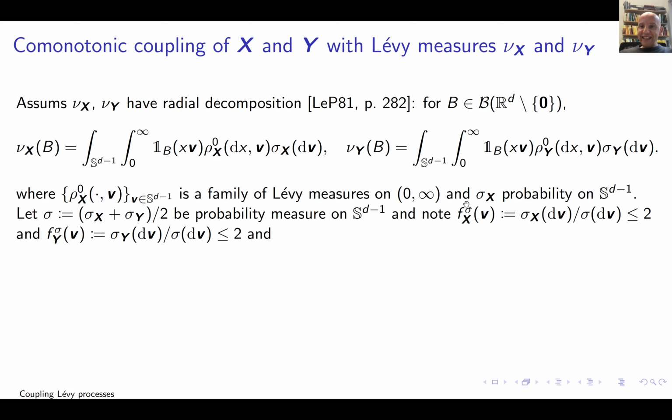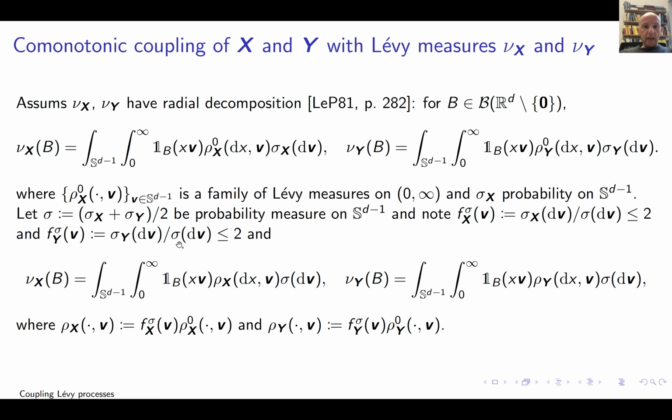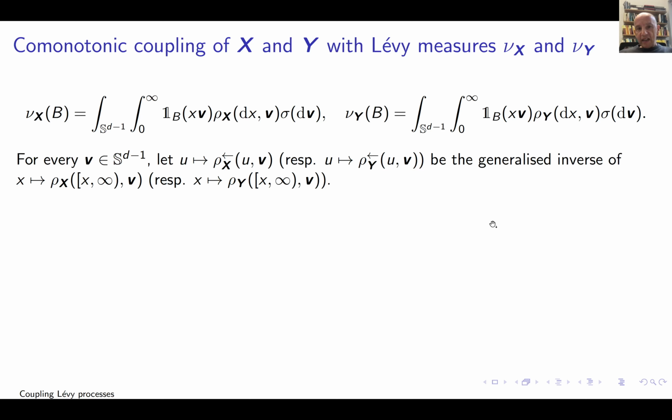And I look at the densities, mu x with respect to mu, and sigma y with respect to sigma. And now you see, I can write mu x integrated with respect to sigma, not sigma x anymore, but the sigma is the same now in both cases, except that I need to change this multiplicative factor. The multiplicative factor here is this density, so on each ray I just multiply by a constant on that ray, and the constant depends on the density that I've introduced. Fine. Now, this sort of aligns the angular component of each jump.